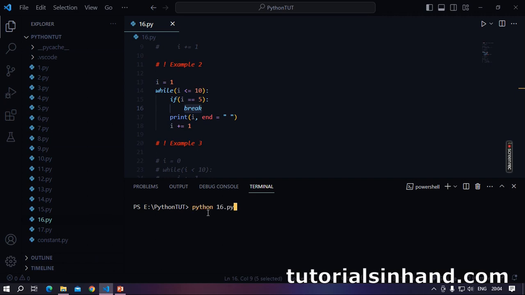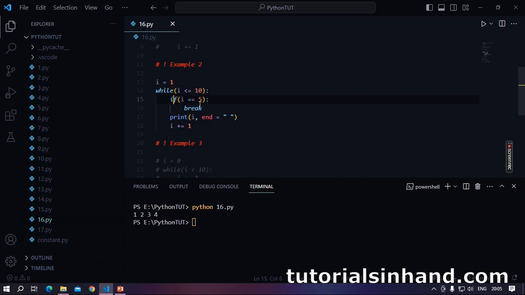So first of all, I will run the code and then I will tell you why here we are only seeing 1, 2, 3, 4 and not 1 to 10 altogether. As you have learned in the previous example, we have initialized the value of i with 1. So 1 less than or equal to 10 evaluates to true. The control goes within this while loop.